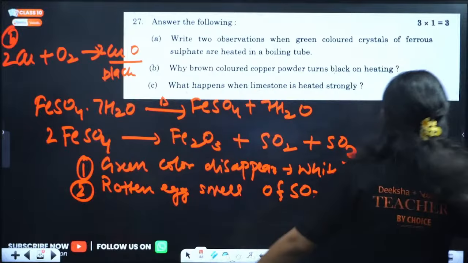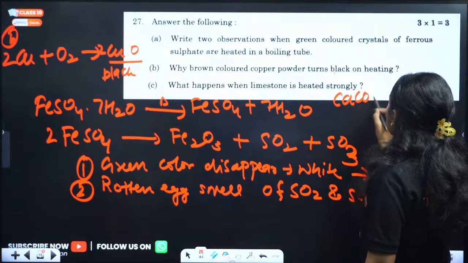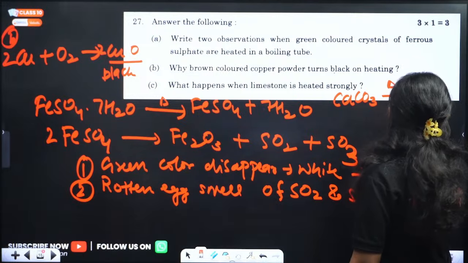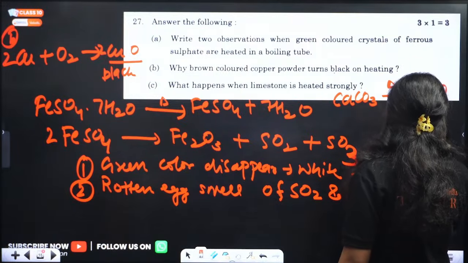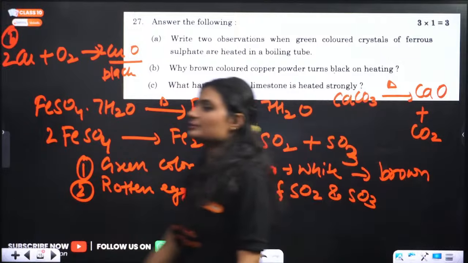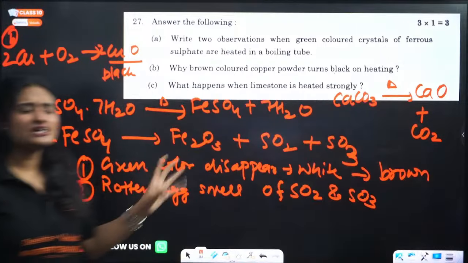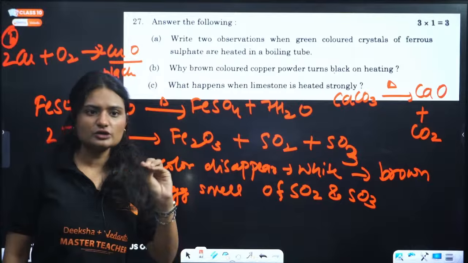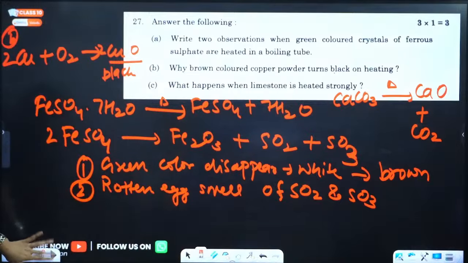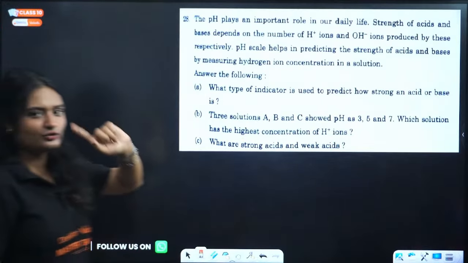What is limestone? Calcium carbonate. So if you heat limestone strongly, very strongly, it gets converted into calcium oxide plus carbon dioxide. Simple reaction, simple straightforward paper. Okay, do not have to think much about it. Next, a little bit lengthy though, right?